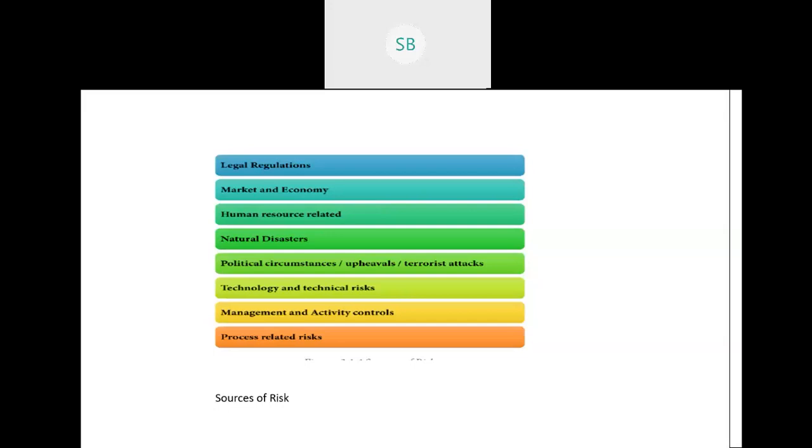In the previous class, we studied that risk comes from two sides: external factors and internal factors. External factors we cannot remove, like political circumstances, terrorist attacks, and natural disasters; that is out of the organization's scope. But we can take care of the internal ones, like human resource related risks, or technology and technical risks.